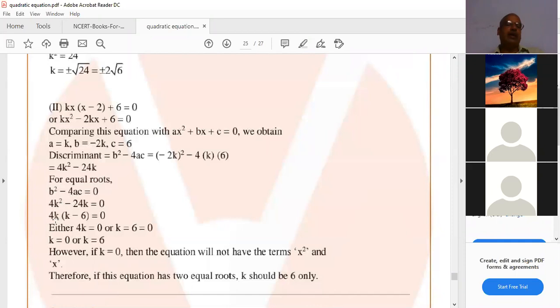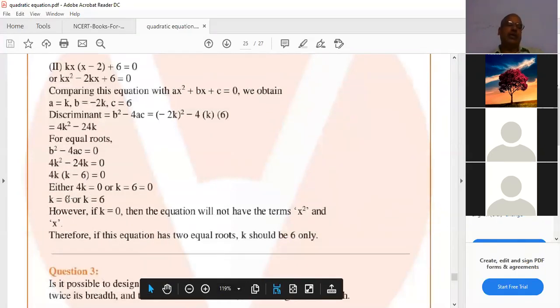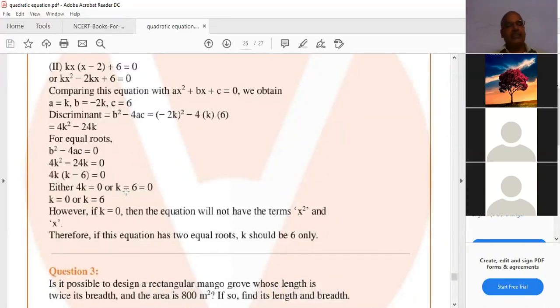You can take 4k common. 4k of k minus 6 equal to 0. 4k equal to 0, k equal to 0 or k equal to 6. K equal to 0 does not exist. Why? Because the x square coefficient can't be 0. That's why k equal to 0 you can't take. Hence the value is k equal to 6 only.